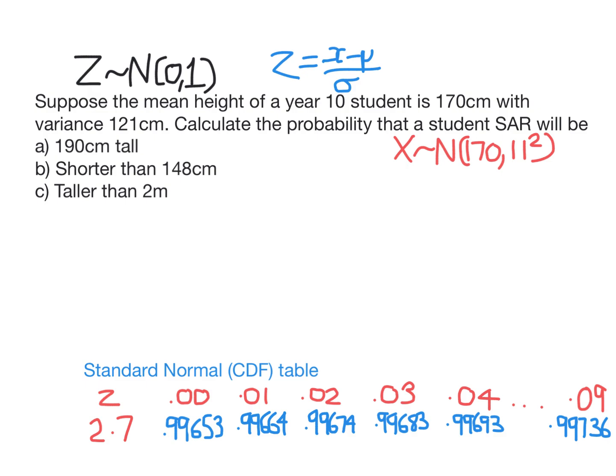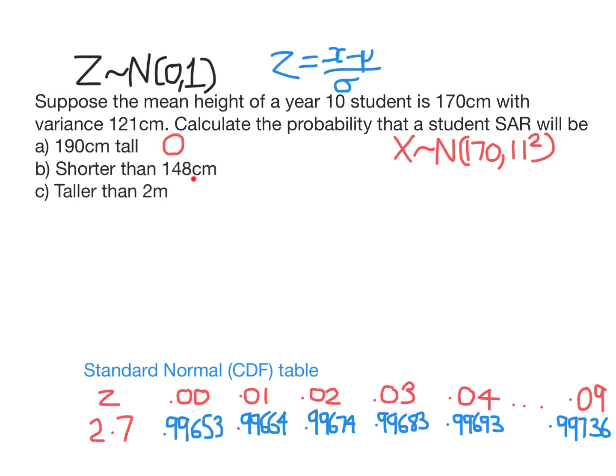Now, because x follows a normal distribution, which is continuous, the probability of getting a score exactly equal to a number is 0. So the probability someone's exactly 190 centimeters tall, not 190.03 or whatever, that is 0. That is true for any continuous distribution, and of course the normal is a continuous distribution. So we can't really calculate the probabilities of getting a score exactly, but we can calculate the probability of falling within a range of scores.